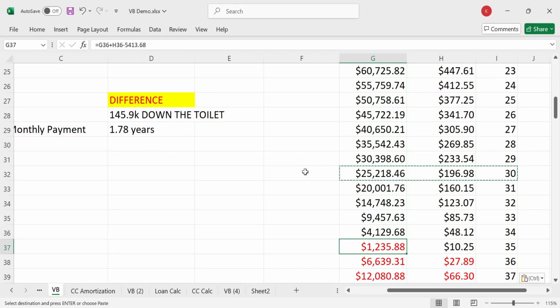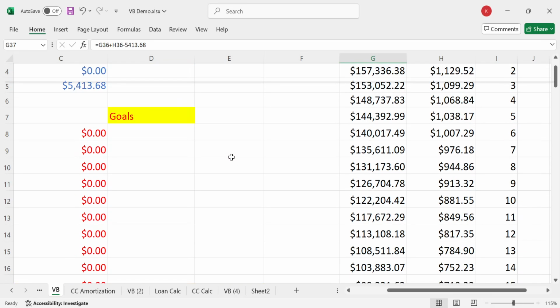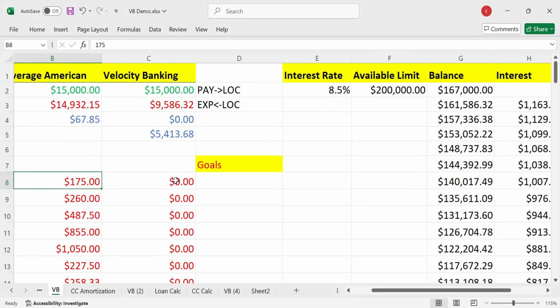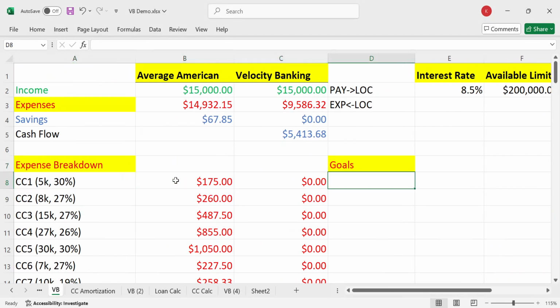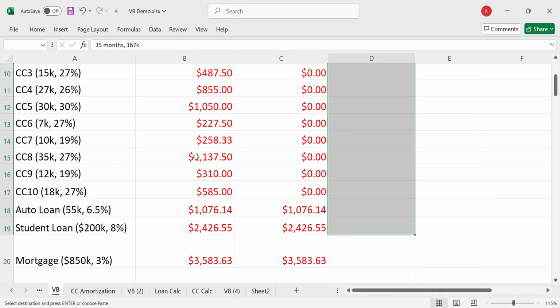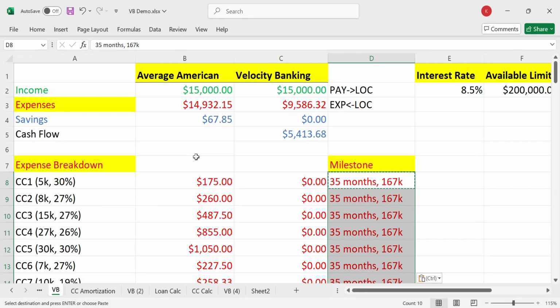Okay, as you can see here, in 35 months, we paid it all. 35 months, right? Let's go ahead and write down, is this our goal? No, it's our milestone. All right, so now what we do is rewrite that we paid off all of it in 35 months and 167K, right? We did all of it. And so now, under 3 years, we're good.